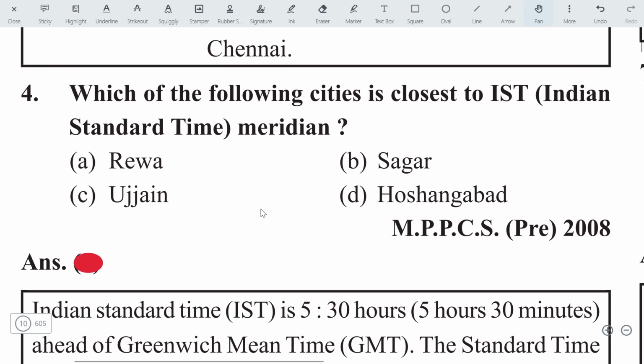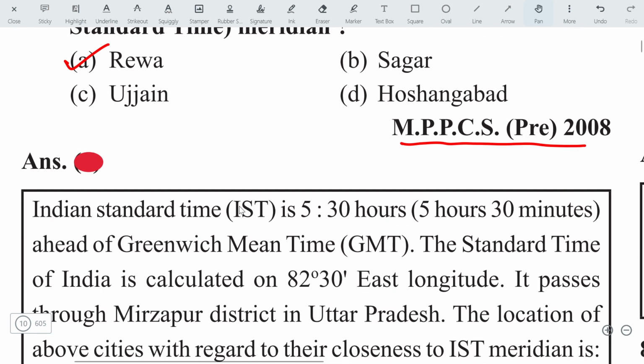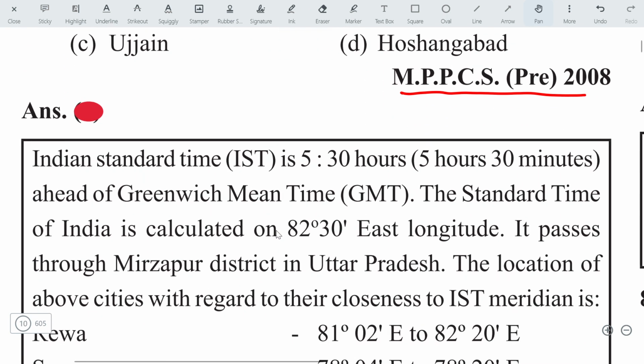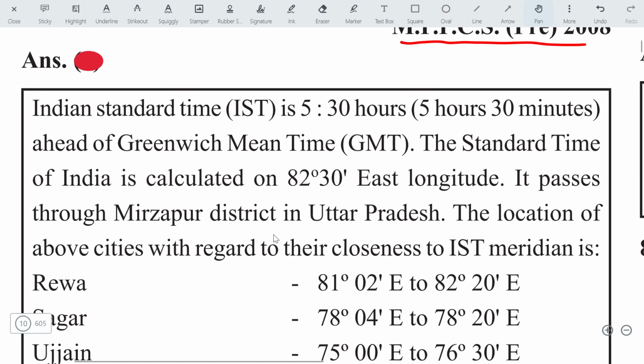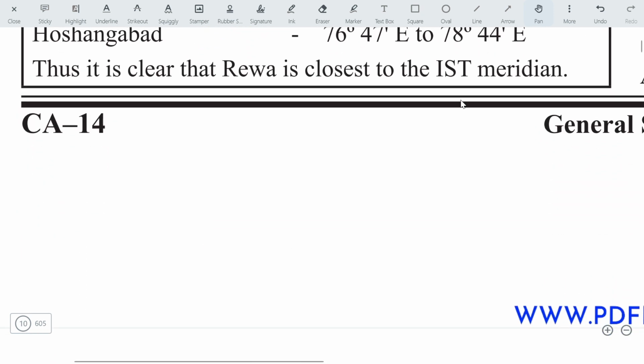Which of the following cities is close to IST, Indian Standard Time? This question has been asked in the MPPCS 2008. The answer will be Rewa. As you know, Indian Standard Time passes through 5 states: Uttar Pradesh, Madhya Pradesh, Chhattisgarh, Odisha, and then Andhra Pradesh. And it passes through Mirzapur district. Hence it is 82 and a half degree. Okay, remember this. It can be asked Mirzapur, Allahabad, or Naini. All three options are correct, right? Let's move on to the next question.